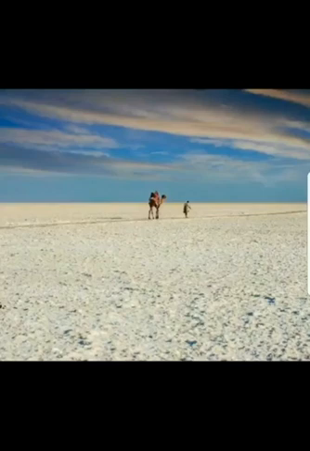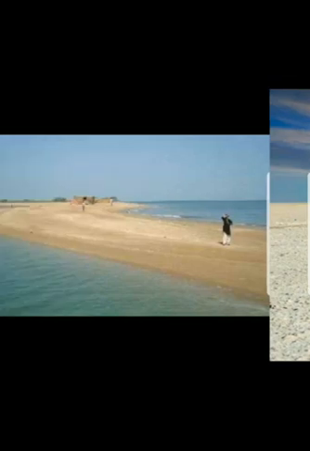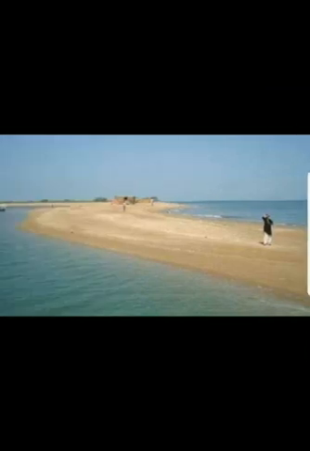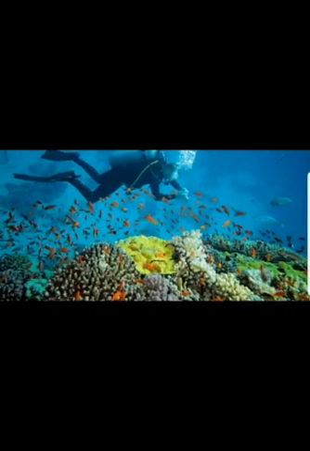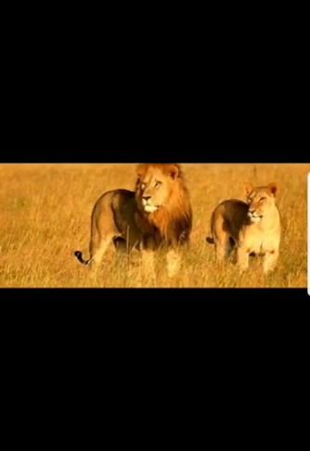Students, as I told you, you can go on the Google website and find the beautiful places of Gujarat. Here I have tried to give you some images of Gujarat. This is the image of Ran of Kutch, that is the white desert of Kutch. This is the Pirotan island of Jamnagar, where the entire land is surrounded by water. This is the Marine National Park of the Pirotan island of Jamnagar, where you can see different aquatic animals. This is the Asiatic lions in the Gir forest of Gujarat.